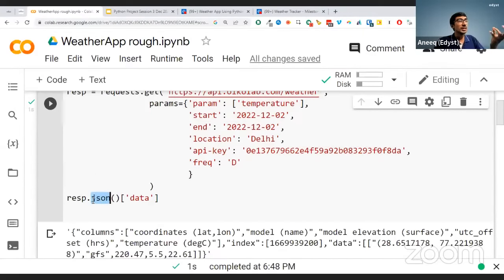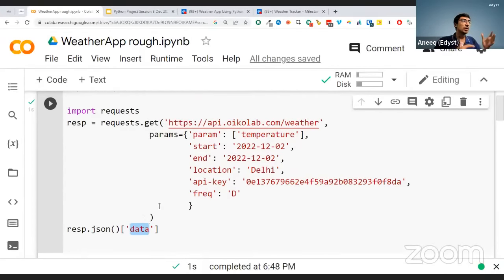We got some data back, we converted it to JSON, and we asked for specifically that data. Do you all agree that this part is done? Is that part done? Now, that data is not in the format that we want. We are going to figure out how to do that. But it is in the JSON format, and it's giving us the data. Is everybody agreeing so far? Anybody have any doubts over here? Everybody clear that this process is done so far? Okay, perfect.